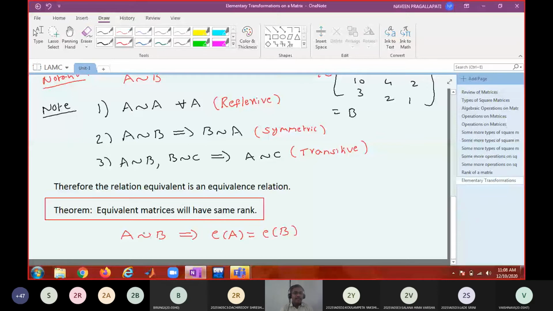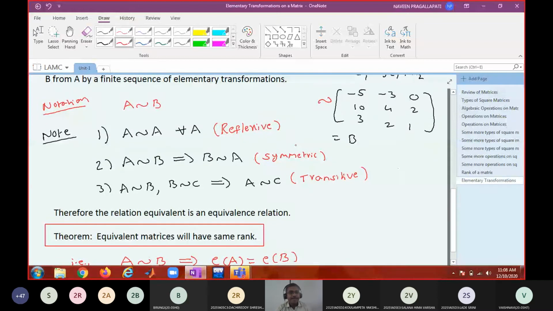Is that okay? So how is this useful? We use this result to find out the rank of a matrix. What we do is convert a matrix into echelon form by row operations. When I apply row operations, the resultant matrix and the original matrix will be equivalent matrices, and it will be easy for me to find the rank of the reduced matrix. The same rank will be applicable to the original matrix because these two are equivalent matrices. So in that way, this result is very useful to identify the rank. Shall I proceed?